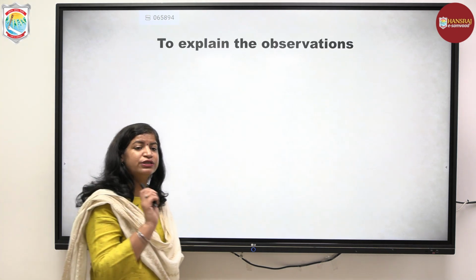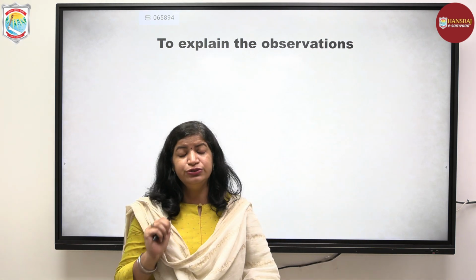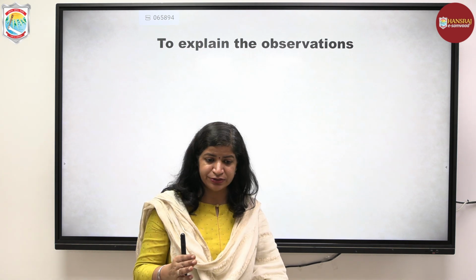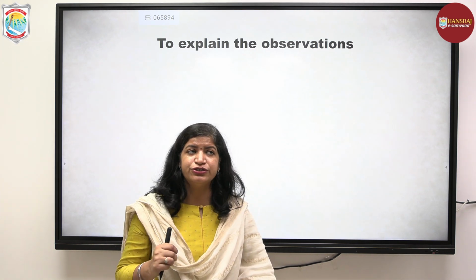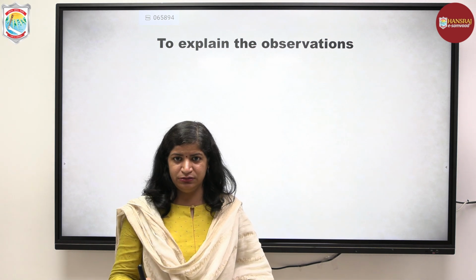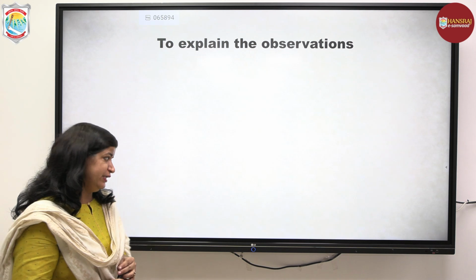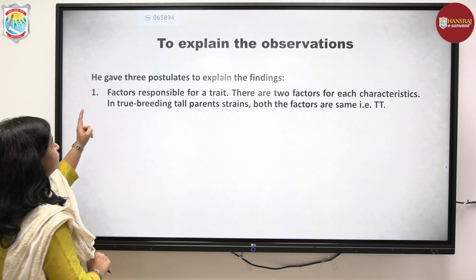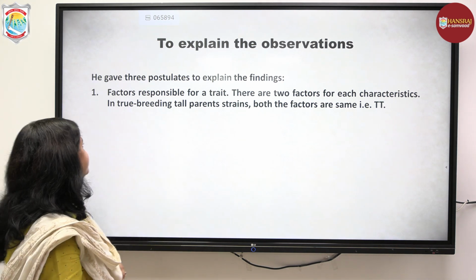Now, this is not the end. That is just the observation. When we do an experiment, we plan it, we execute it, we observe the result, and then we try to explain that result. When he tried to explain the observations, he made a hypothesis. He gave the following hypothesis to explain those observations.